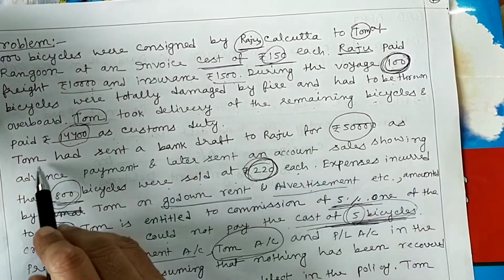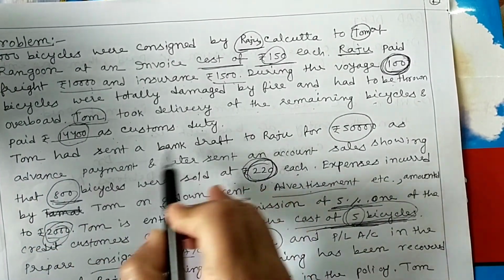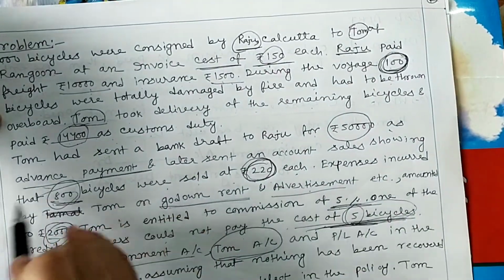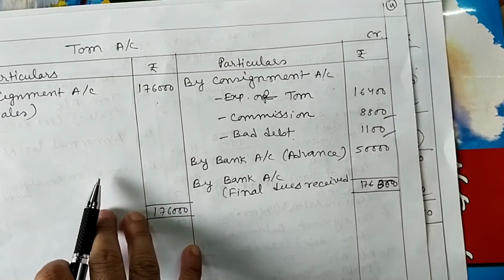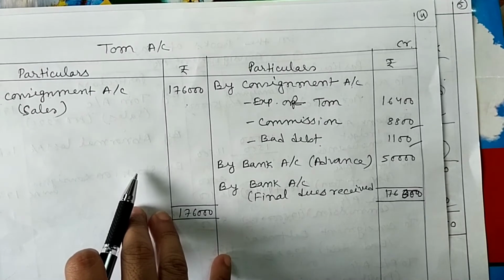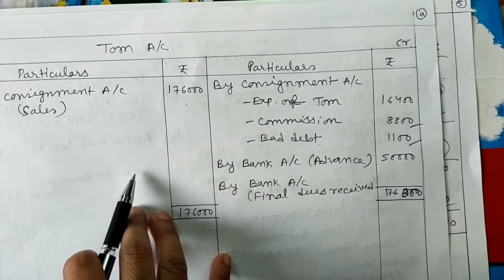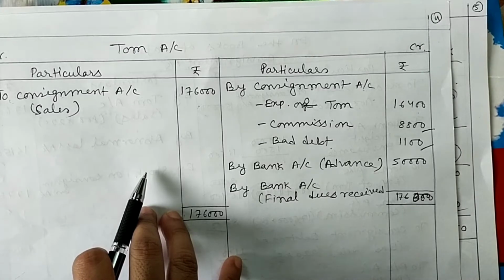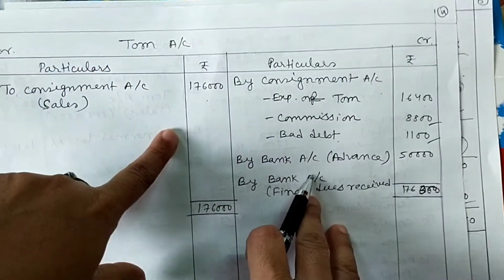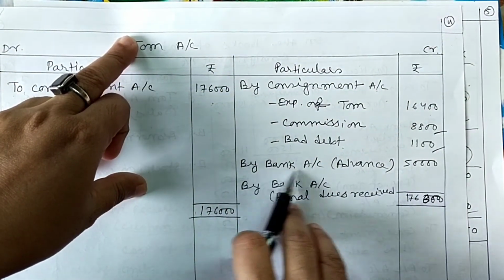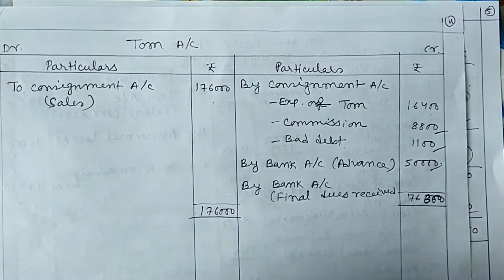Then see here, Tom had sent a bank draft to Raju for 50,000 as advance payment. In case of advance payment, the journal entry is bank account debit to consignee account. Repeat again, in case of advance payment, journal entry will be bank account debit to consignee account. Here the name of consignee is Tom, so here we put to bank account in Tom account. So by bank account we write 50,000 as advance.